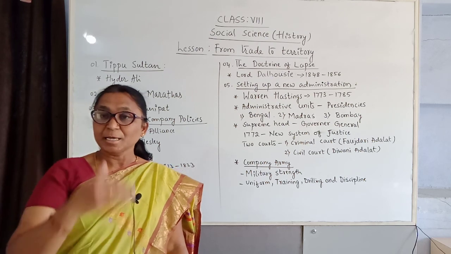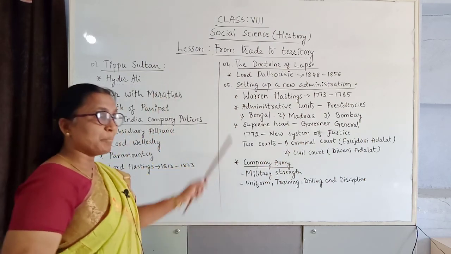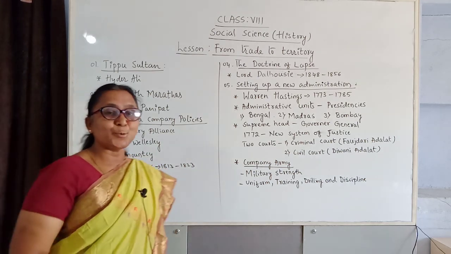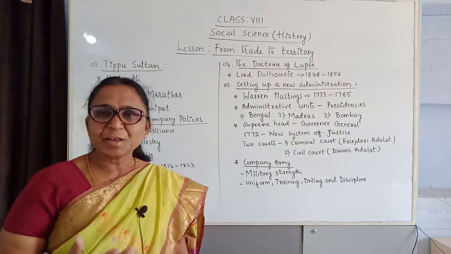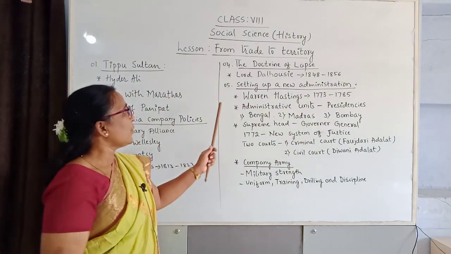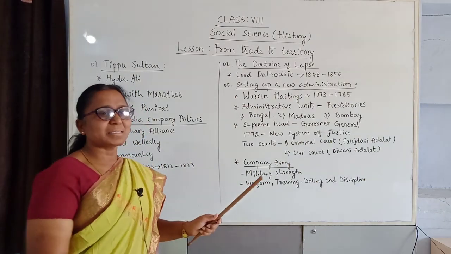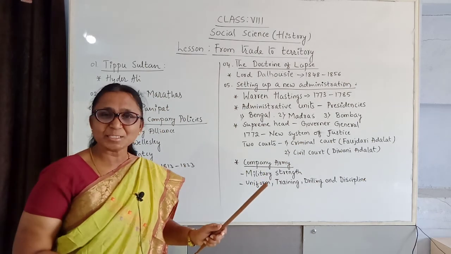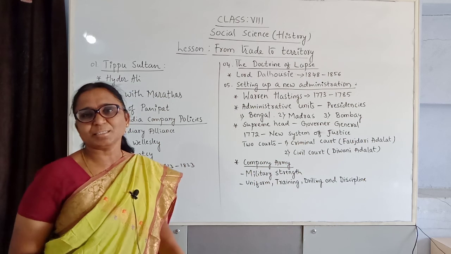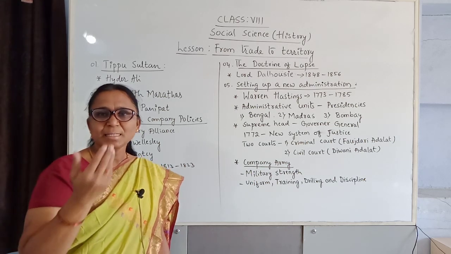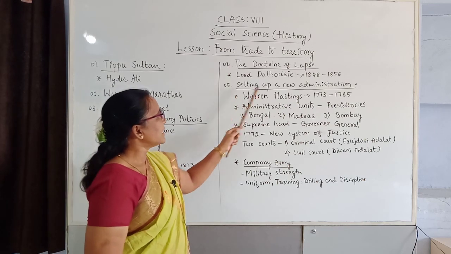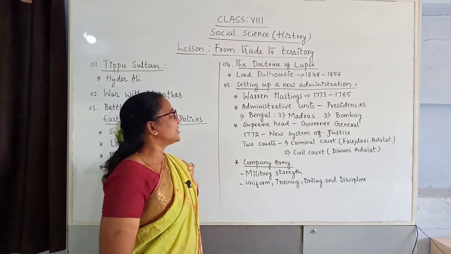Each company had a Governor General who would look after that area. Whatever revenues came in and whatever sources there were, only these people could use them. These are the policies they made. People were against them, but they did not listen. If people did not listen, they took action against them. After that, a new administration was set up.